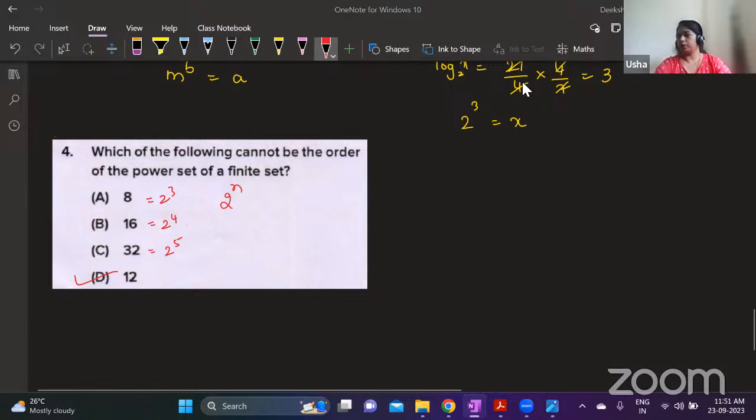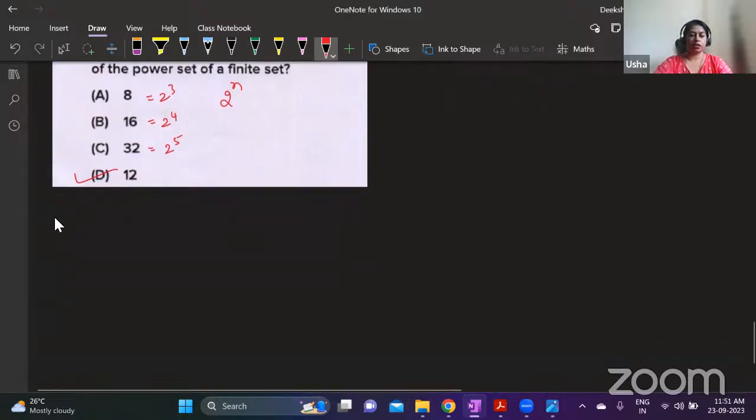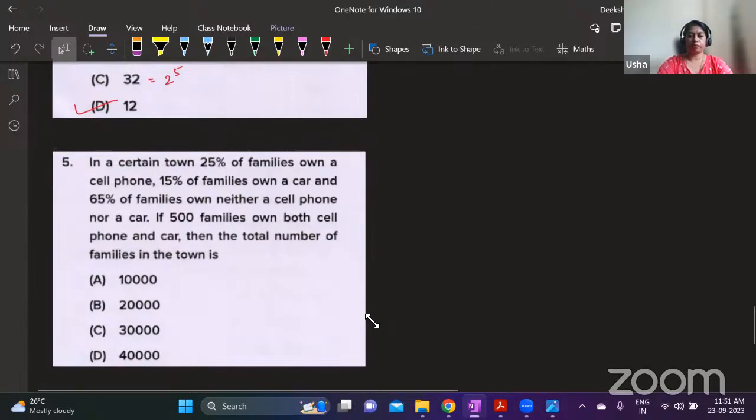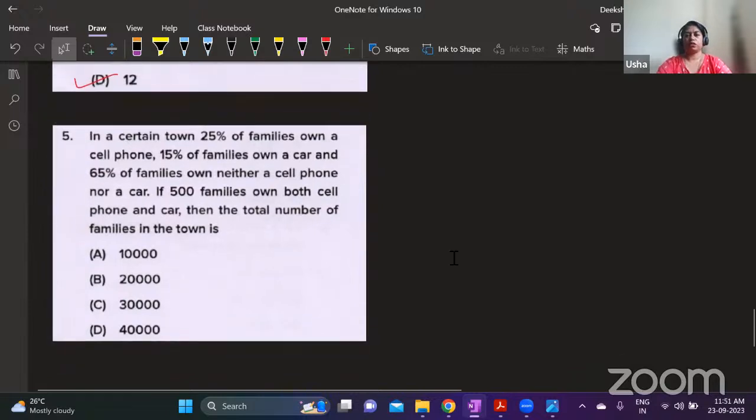Upload binomial theorem problems. Yet it is done already. I think it is there under the members section. Binomial theorem concept with problems is already uploaded in the members section.